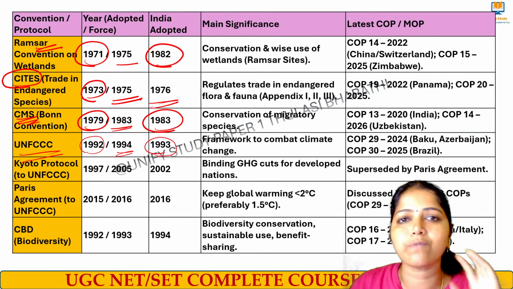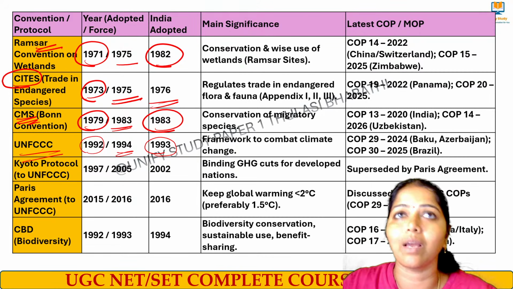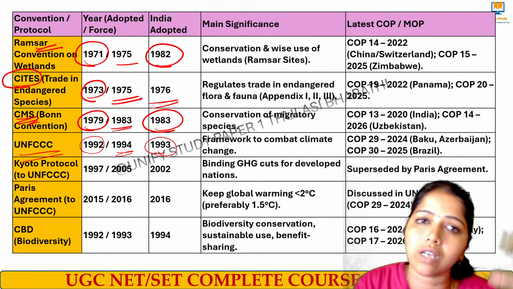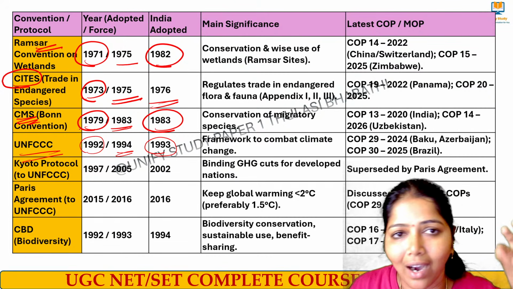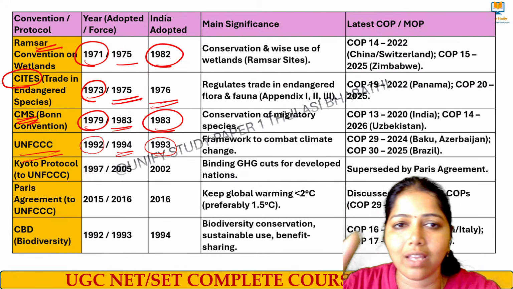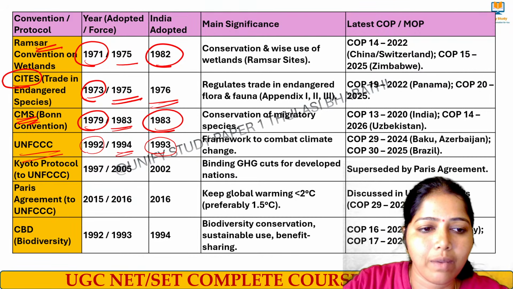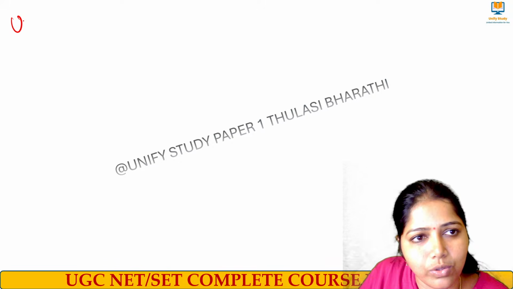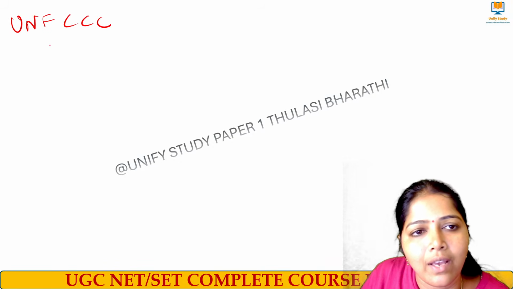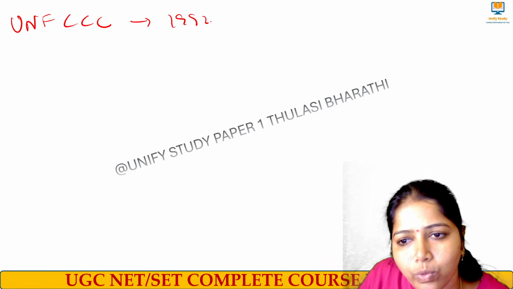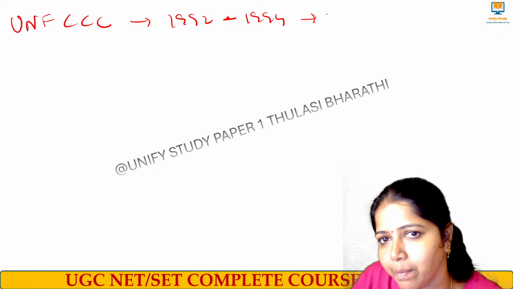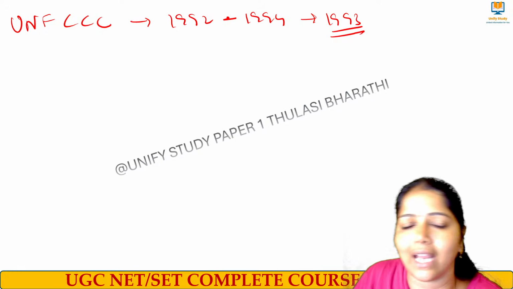Okay, what is this? To combat climatic change. Whatever climatic change we are facing now, right? To face those things, this convention was started at that time itself. Under that only, we had these three important things. What are all those three important things? We had UNFCCC. In 1992 it was started, and in 1994 it came into force. India became a part of it in the year 1993.